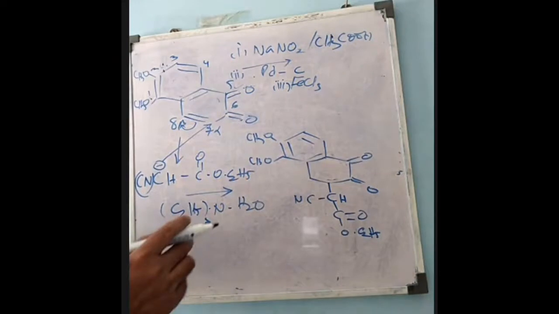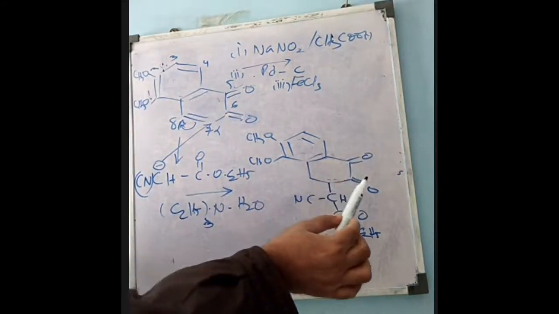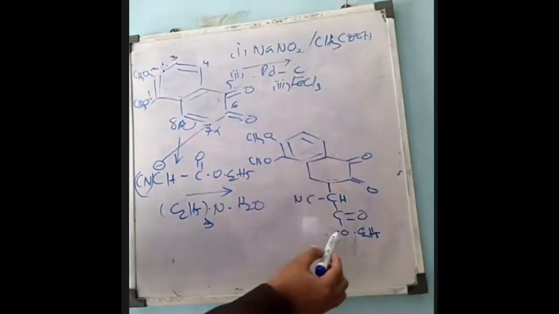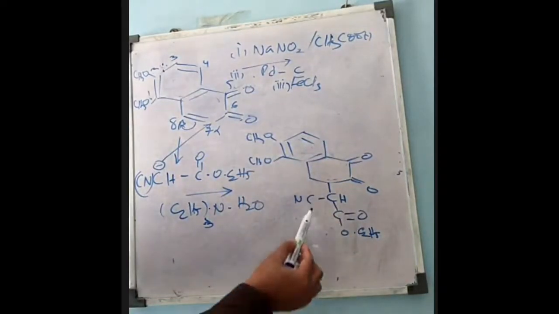This group is attached at this position. You see here, this is the alpha position. So here, this group, it is ethyl cyanoacetate. It is known as Michael condensation.